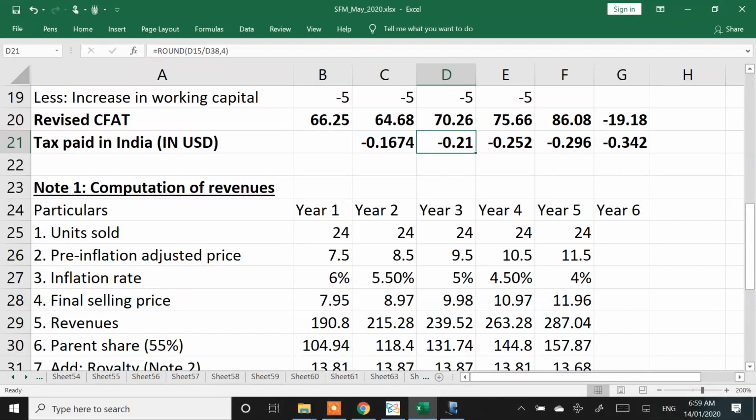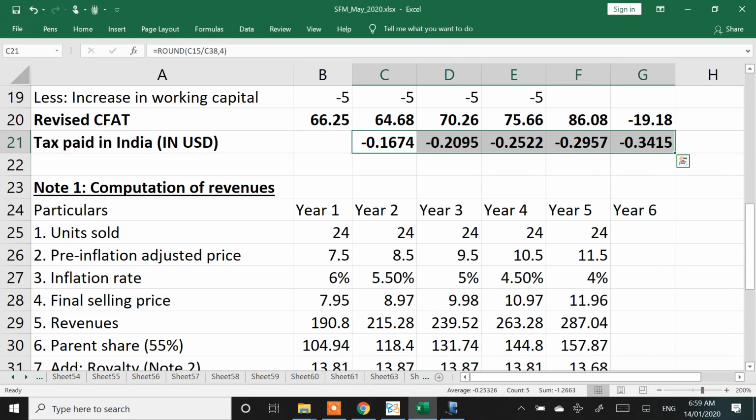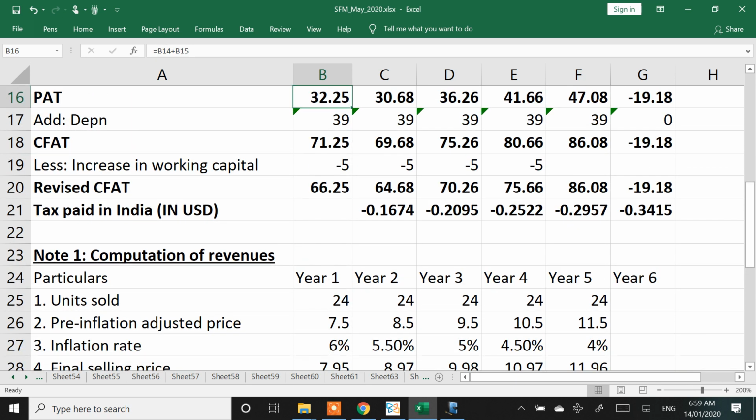This is the tax which has been paid in India. Whatever taxes have been paid in India, divide it by the exchange rate. This is tax paid in India in terms of US dollars. The reason for calculating this is that I am not going to pay the entire tax in the US.